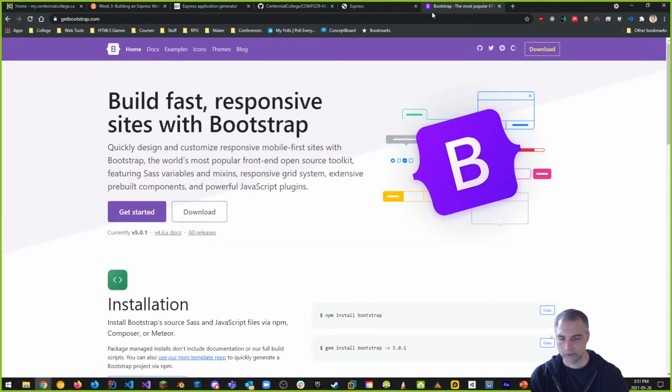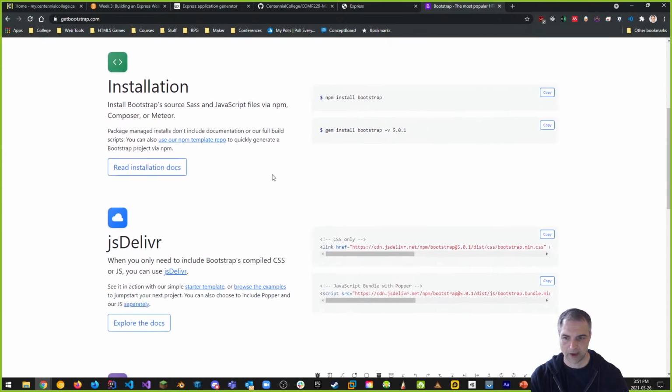So if I go there, this is the latest version of Bootstrap, which is 5.0.1. And it tells us how to install Bootstrap. We can do an npm install bootstrap or a gem install bootstrap, or we can also do a yarn install bootstrap at version 5.0.1.